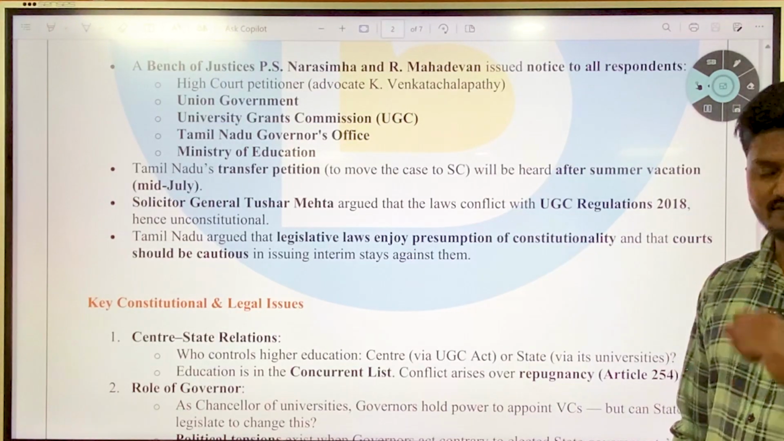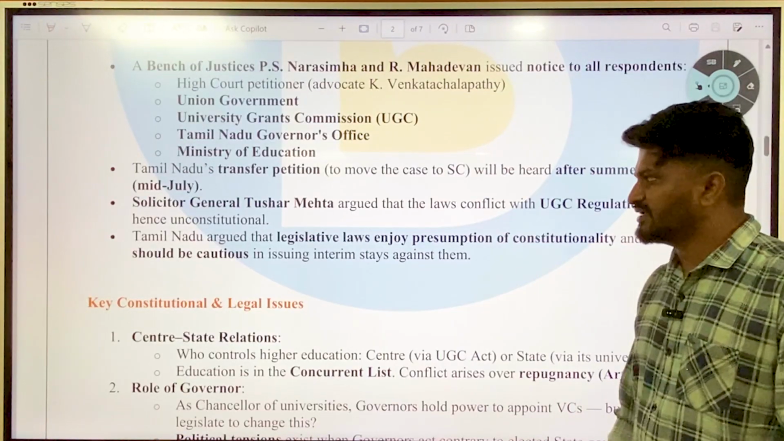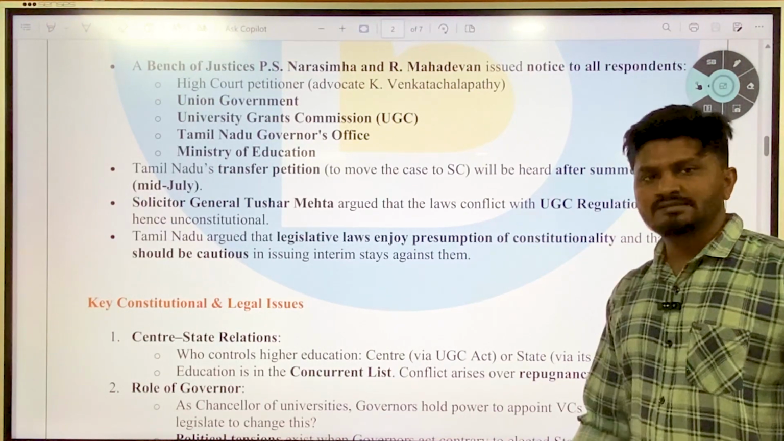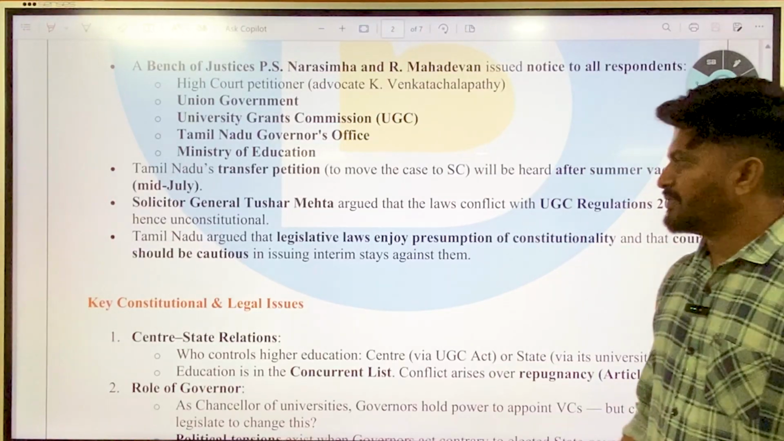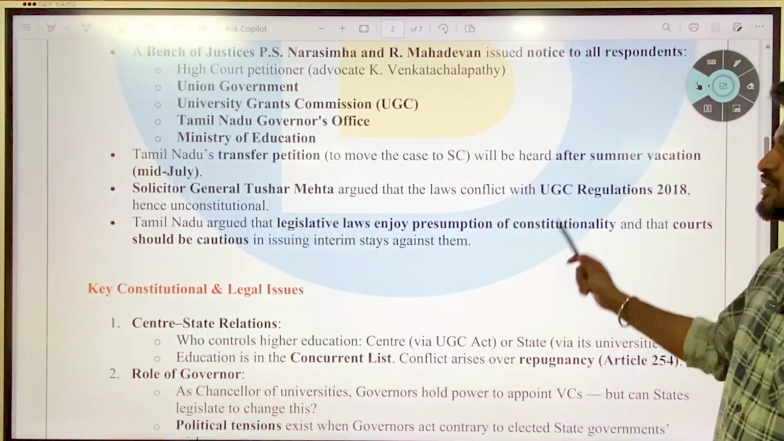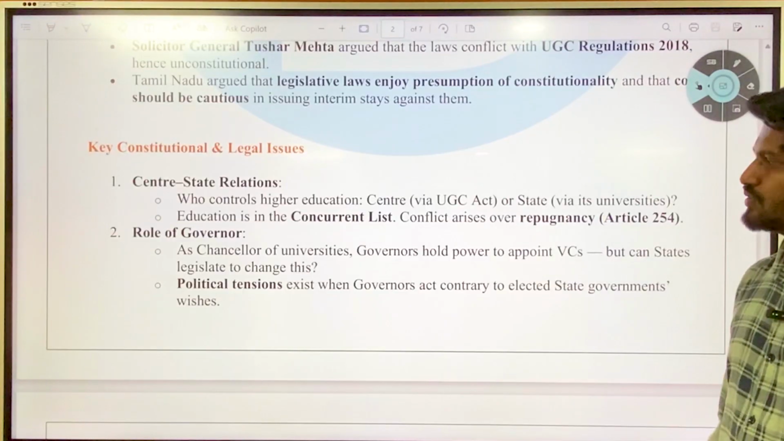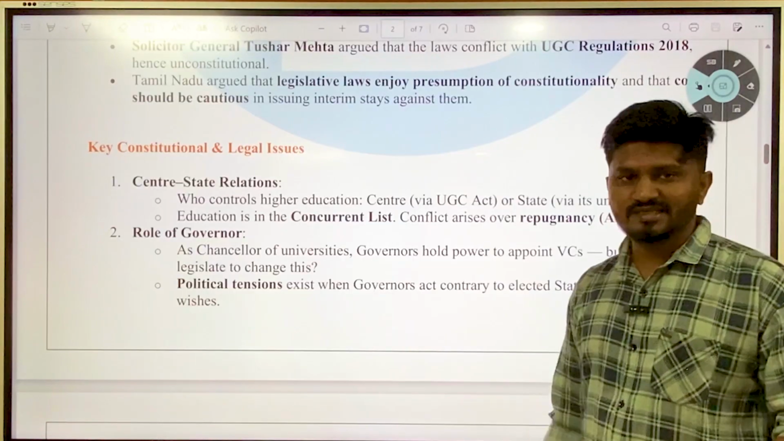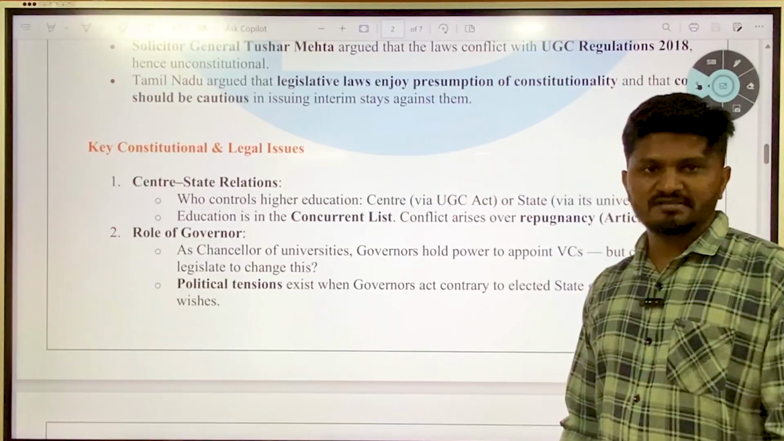Solicitor General Tushar Mehta argued that the law conflicts with the UGC regulations of 2018, hence it is unconstitutional. That is the argument of the central government. The Solicitor General is upholding the views of the central government; he is representing the central government. Tamil Nadu argued that legislative laws enjoy a presumption of constitutionality and the courts should be cautious in issuing interim stays against them. Okay, presumption of constitutionality means that if the court puts stays on these kinds of laws, it is against separation of powers, which is against checks and balances as well.